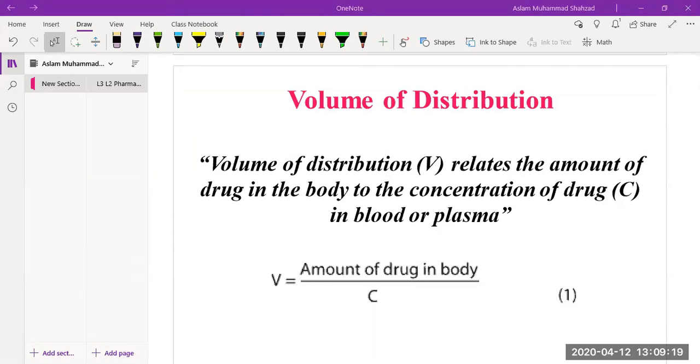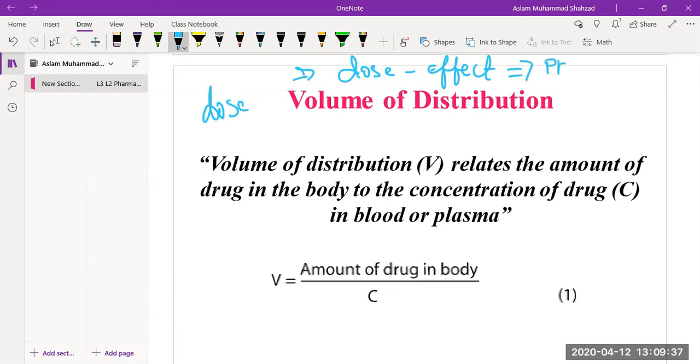So in the last lecture we talked about how doses are important, and we discussed that there is a relationship between dose and effect, which is described in terms of pharmacokinetics and pharmacodynamics.